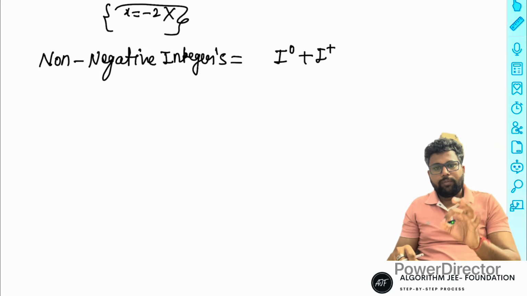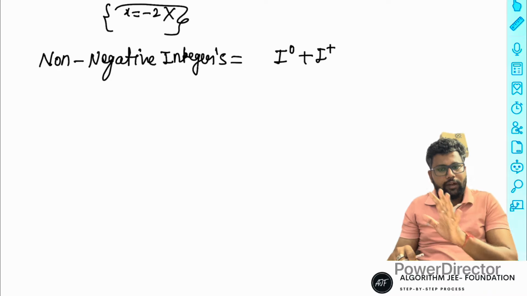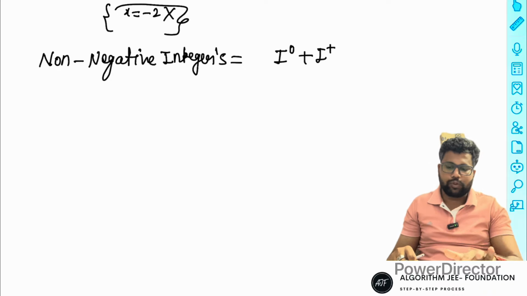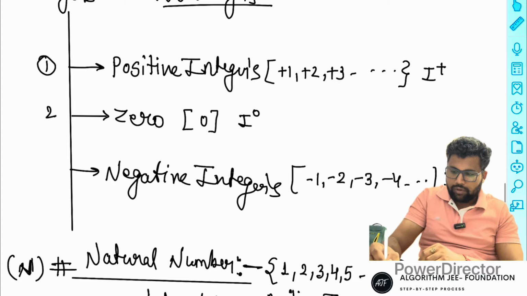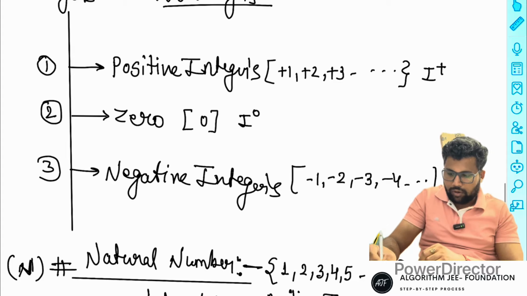Non-negative means negative is not possible, otherwise other integers are possible. So for integers only three things are possible: positive, 0, or negative.